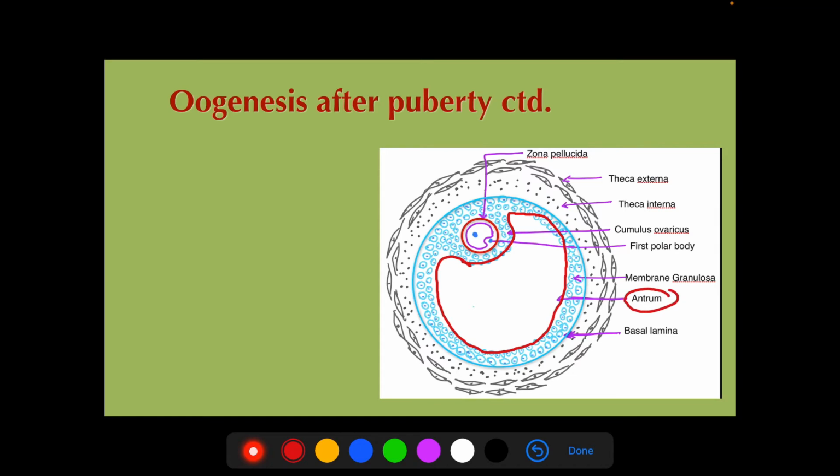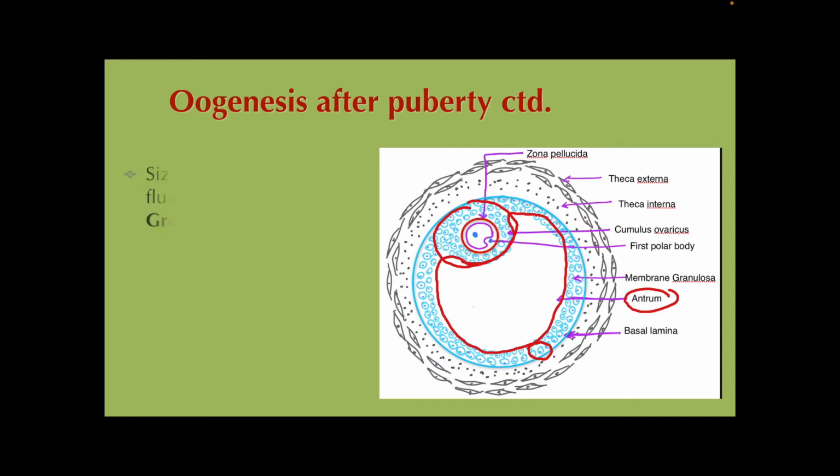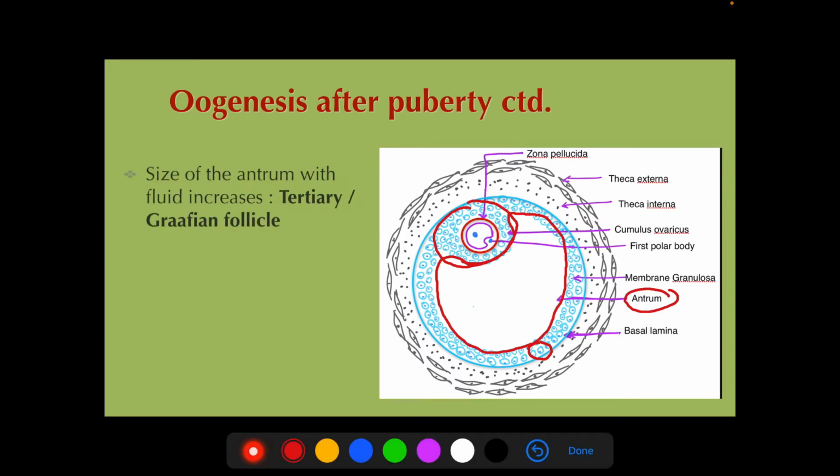Now because of the formation of the antrum, the follicular cells will be divided into two groups, one at the periphery of the fluid and one group surrounding the primary oocyte. The cells which are surrounding the antrum are called membrana granulosa. The follicular cells which are surrounding the primary oocyte are called cumulus oophorus. In this stage, it is called a tertiary follicle or Graafian follicle.